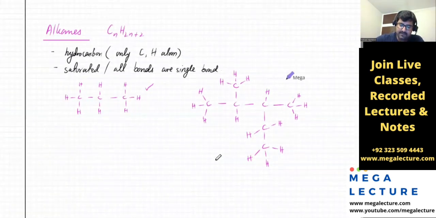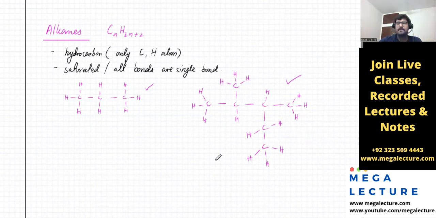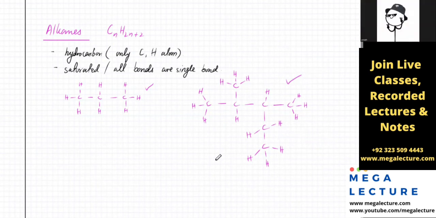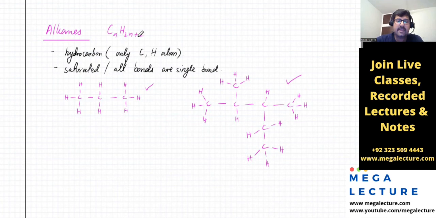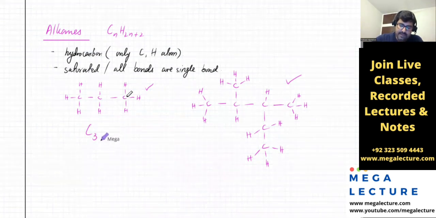Is this clear? Yes, sir. Let's apply the general formula. N is the number of carbon atoms. CnH2n plus 2. So N is 3 over here. So it's going to be C3. Just one second. N is 3, right?